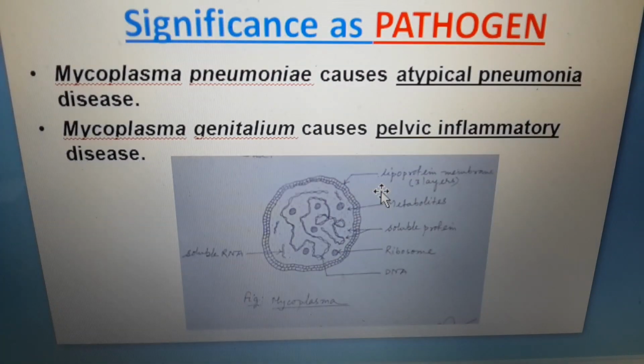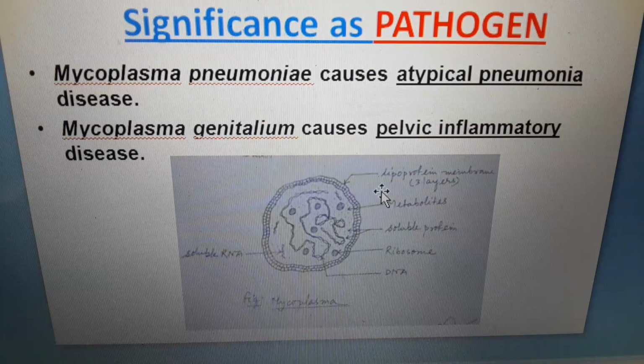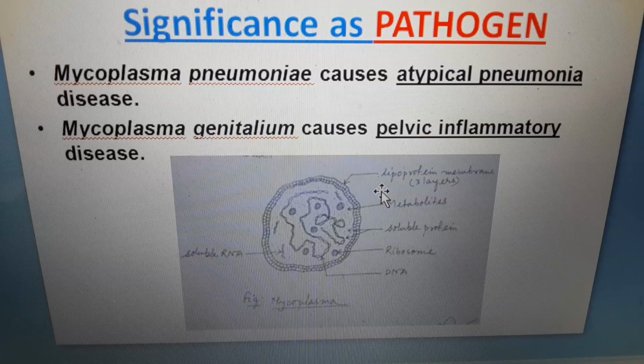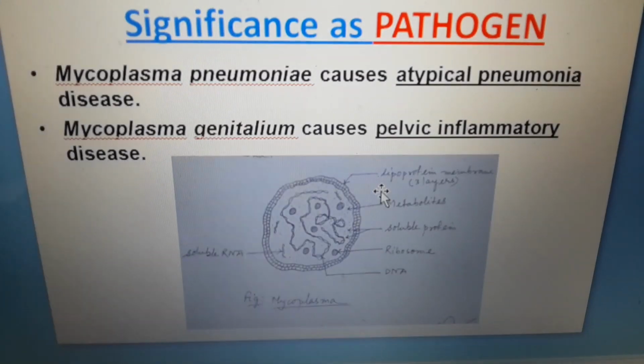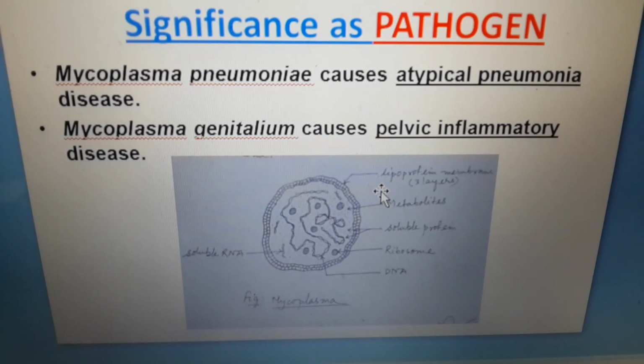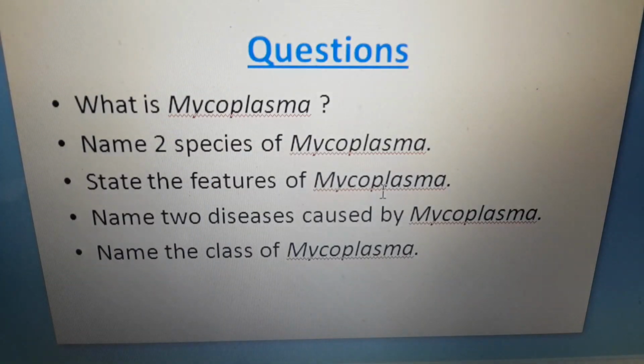Now, the significance of mycoplasma. It is a pathogen, so it can cause different diseases. Mycoplasma pneumoniae causes atypical pneumonia. Again, Mycoplasma genitalium also can cause pelvic inflammatory disease.